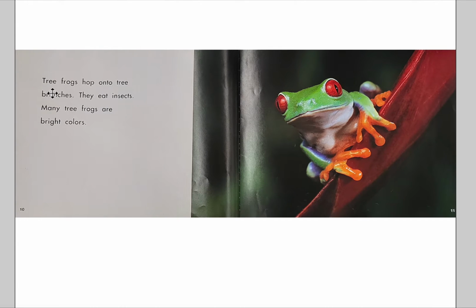Point to the word tree. Reading in 3, 2, 1. Tree frogs hop onto tree branches. They eat insects. Many tree frogs are bright colors. Here you see the tree frog with many bright colors. Turn the page.